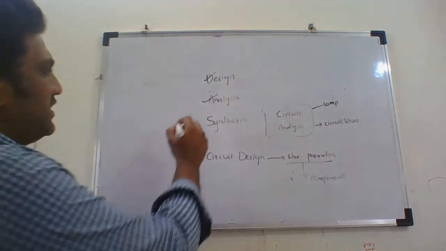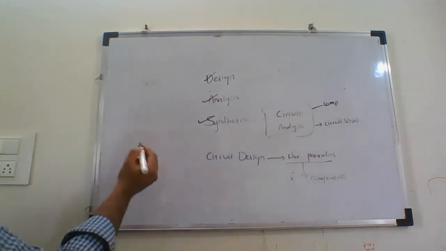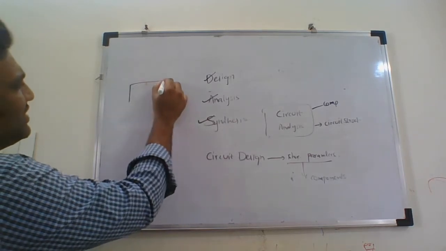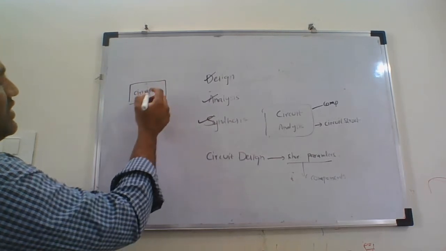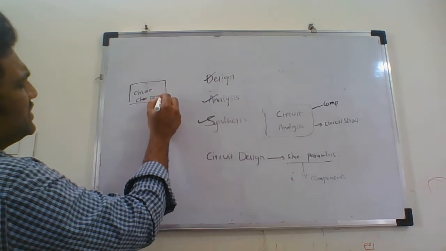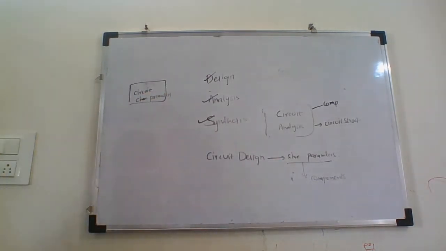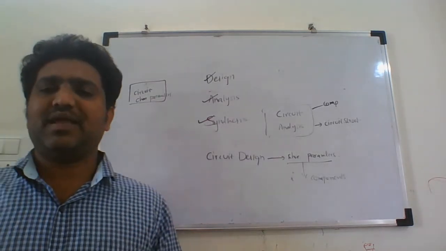Then the third thing that we have is the synthesis. When I say synthesizing, it means from given circuit characteristic parameters, that means you just know some parameters which are characterizing the circuit. That can be an impulse response, or a transfer function, or anything else.